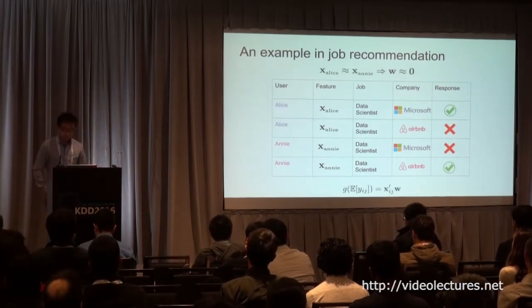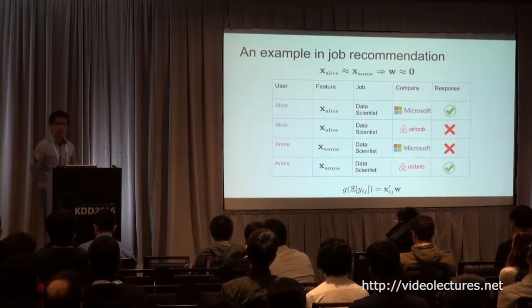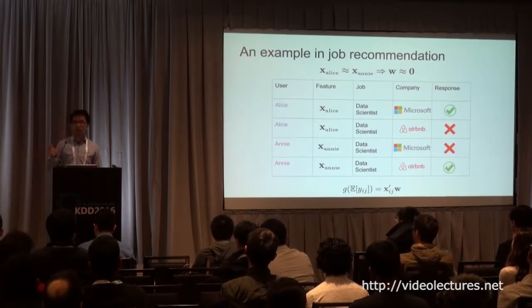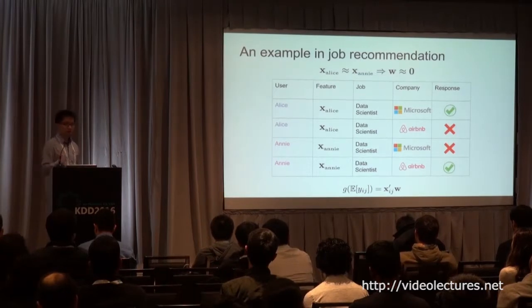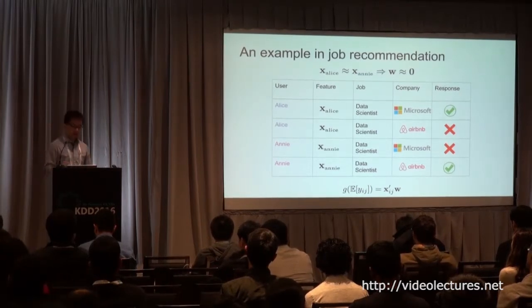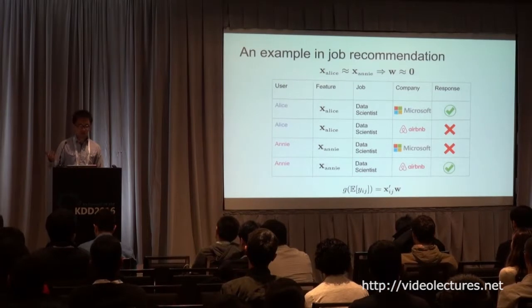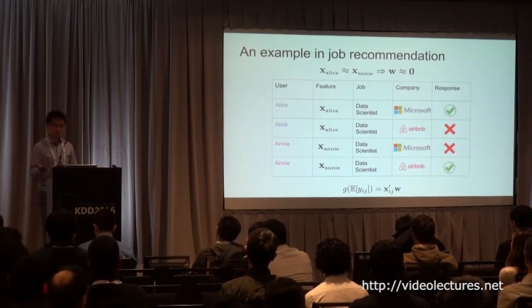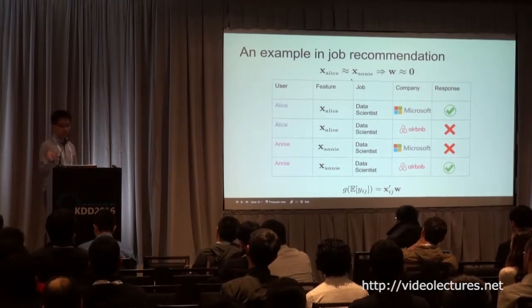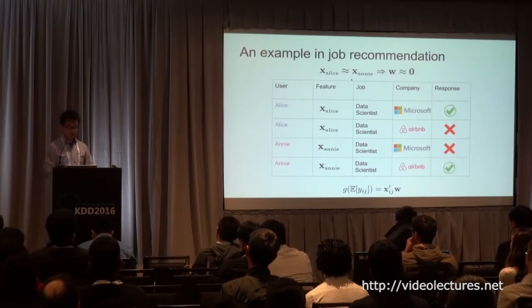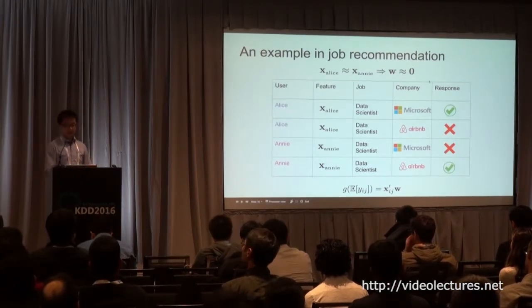Let's say Alice and Annie have similar backgrounds. For example, they graduated from the same college, have the same major, and have similar skills. In a feature-based model, they may be represented by very similar features.